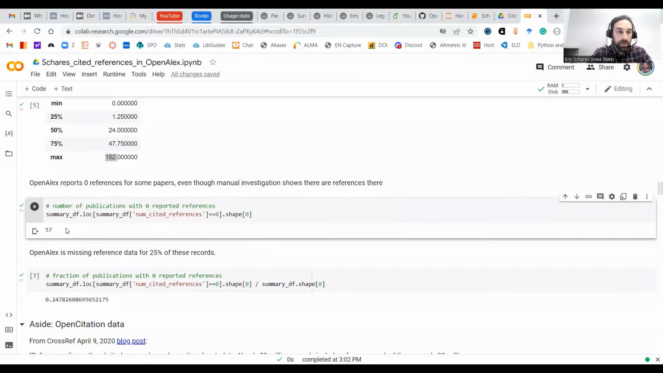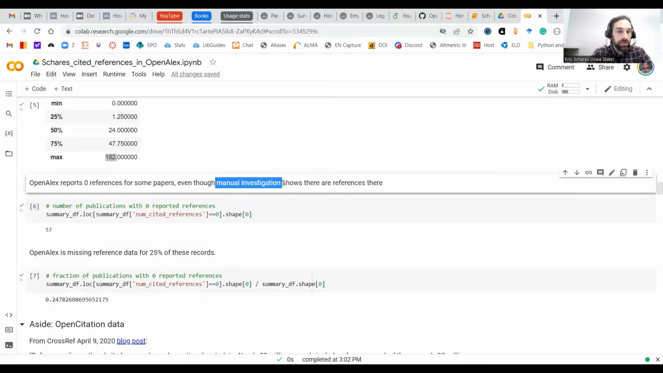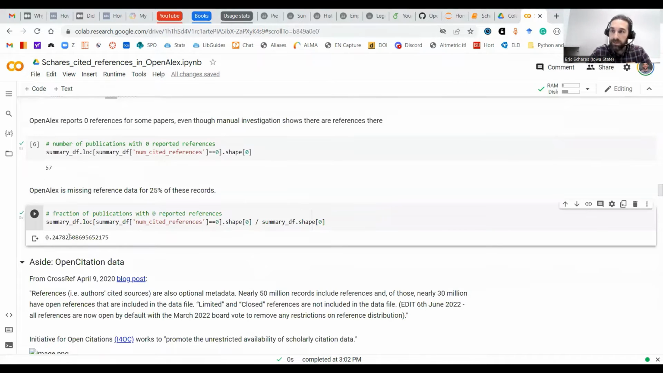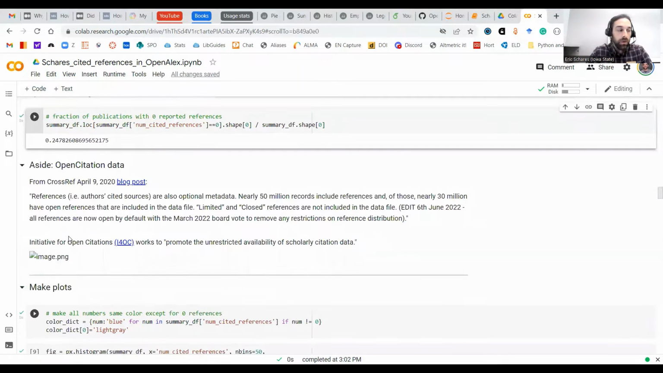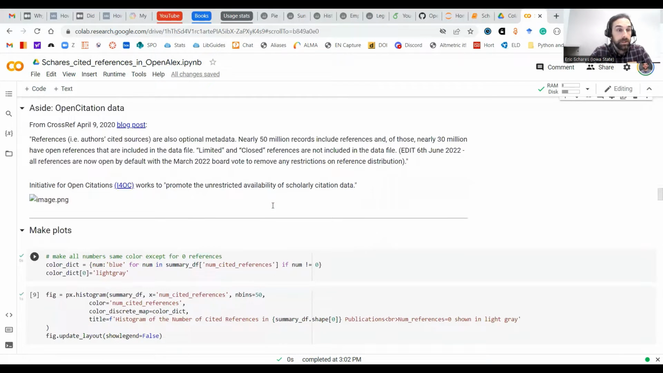How many papers are reporting 0 references? I've got 57 out of this set of 230. Even though some manual investigation shows that there are references there, that's about 25% of the data in this example data set. As folks in this group likely already know, that's a function of what's going on in Crossref. Publishers deposit that reference information, and in the past publishers could opt in to keep that closed. Now that's no longer an option. Any reference data that's deposited will be automatically made open, and that's a welcome development.